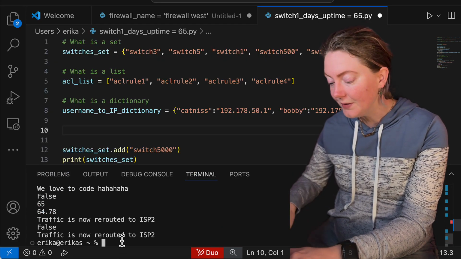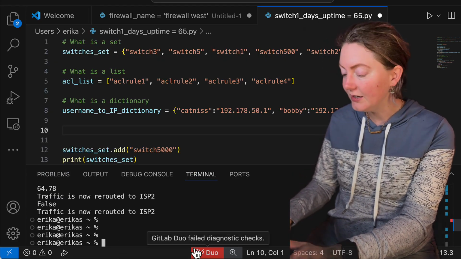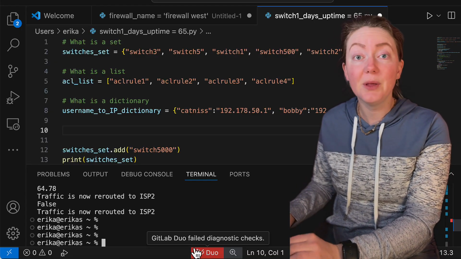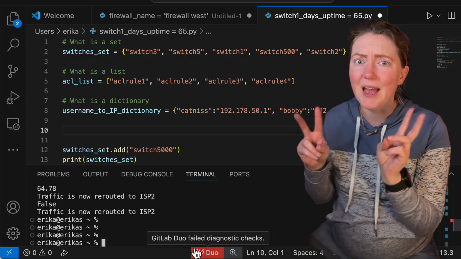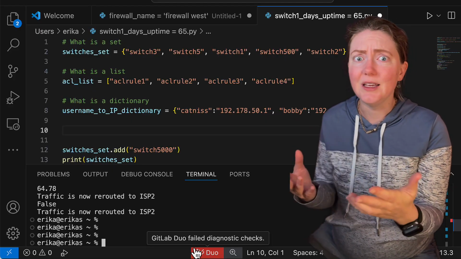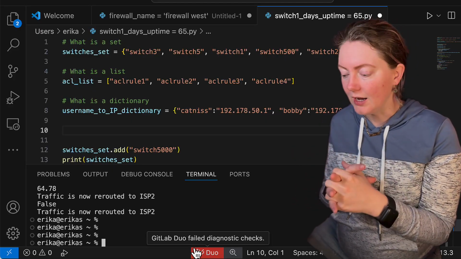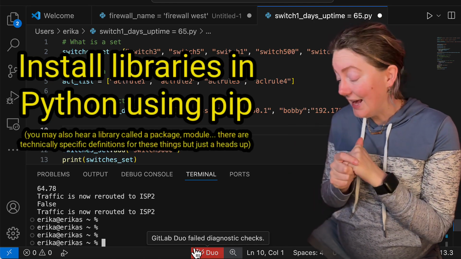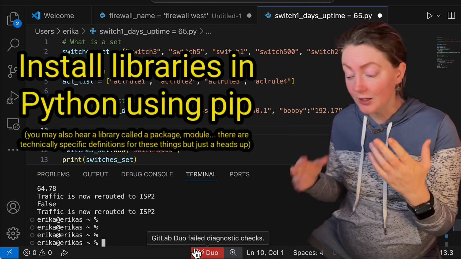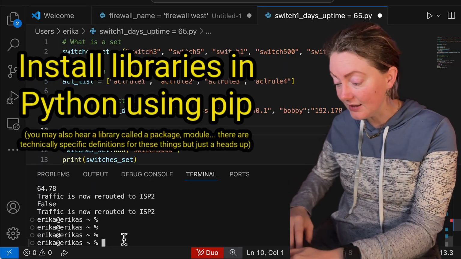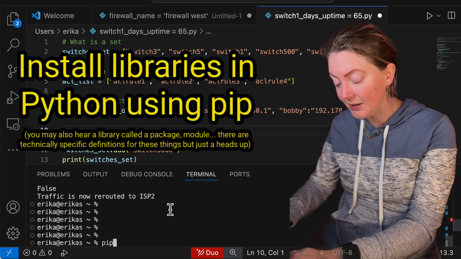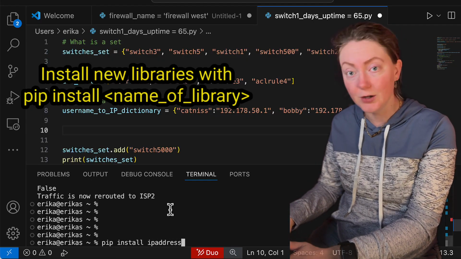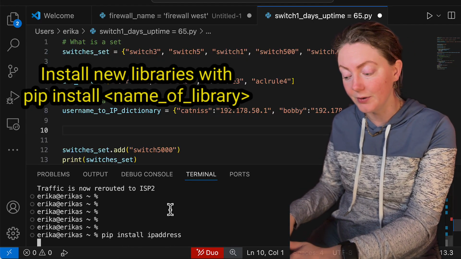What we're going to do is, if this is an official Python library, there is a way to download and install it from the internet. There is something built into Python called pip. It's a package manager. Every language, I believe, has a built-in way for you to install additional libraries or additional code. In Python, it's pip, and if you want to install something, you have to know the name of that thing, but the command is pip install and then the name of whatever it is. So I'm going to guess it's ipaddress. I really shouldn't guess, I should just look it up, but I was right, yay.